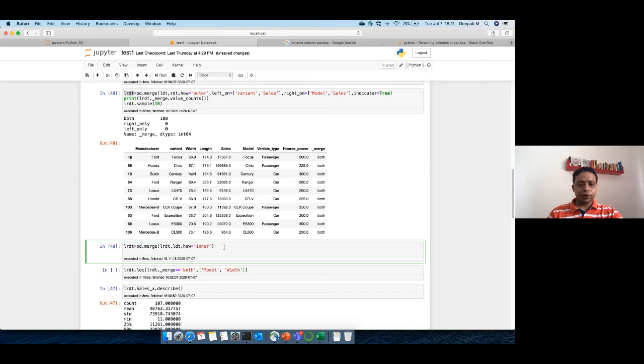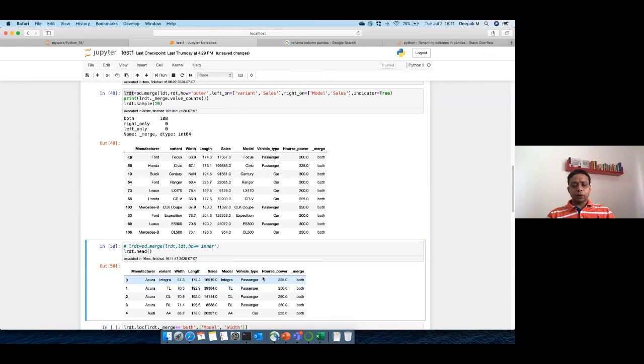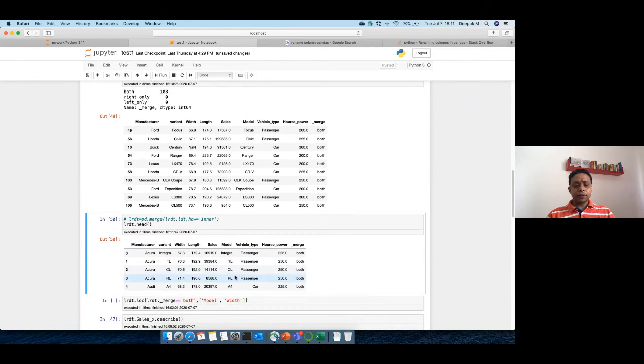So let me do this: LRDT.head, and I will just comment it out to show you something. Now you can see we have merged it back to the original data, right? We have these columns here. Let's do it now this way.